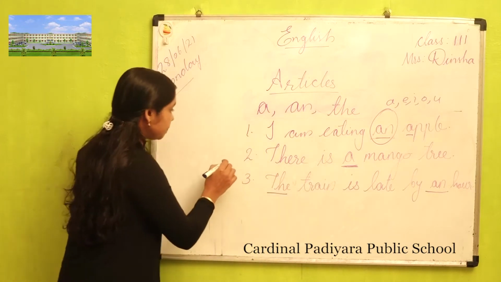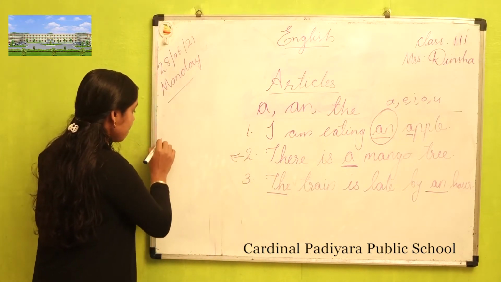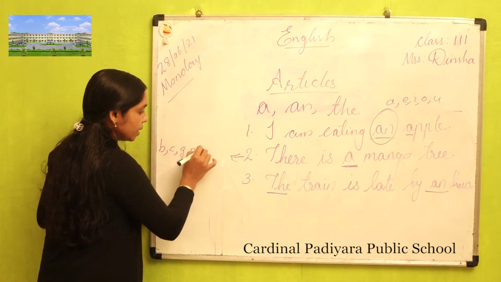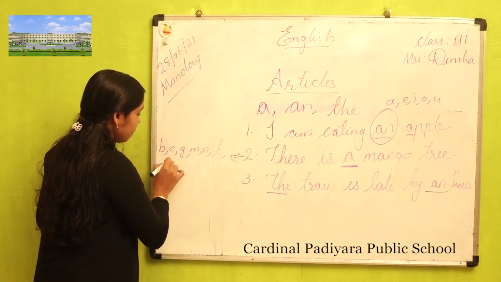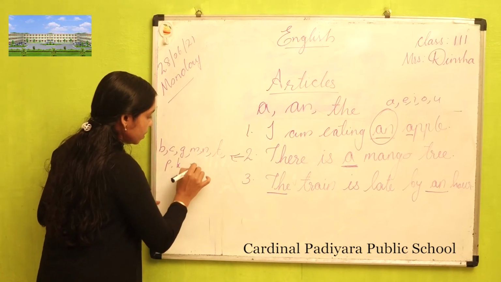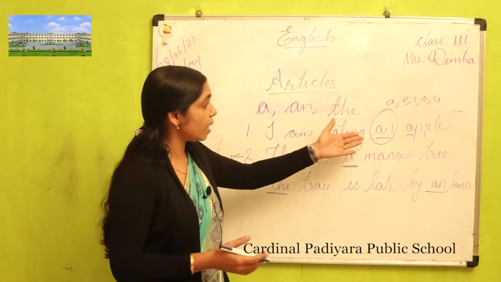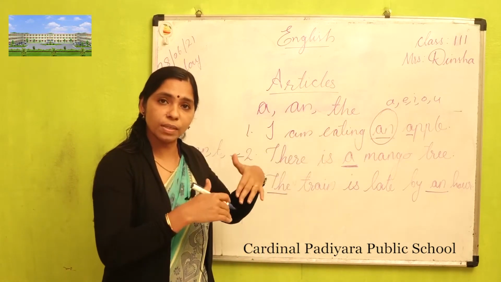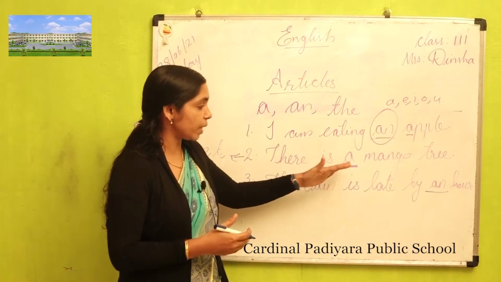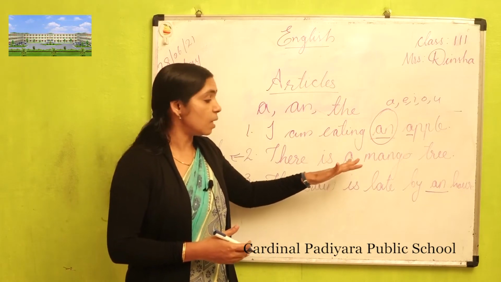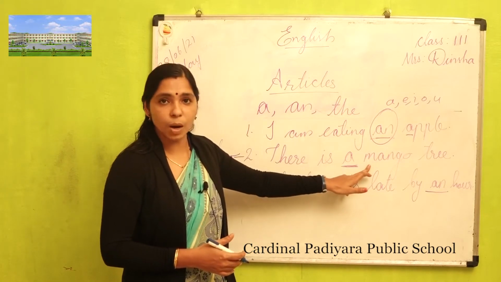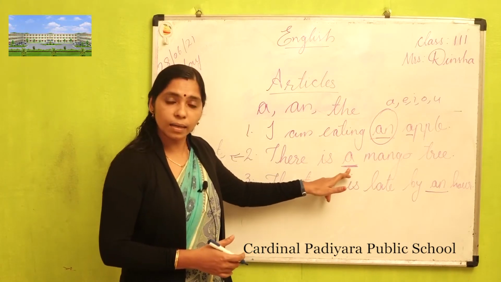Example, I am writing here, see: P, K, G, M, N, T, Z. These are the consonant sounds, other than vowel sounds. So before the consonant sound we can use article a. A mango tree. M is a consonant sound. So we have to use here a.